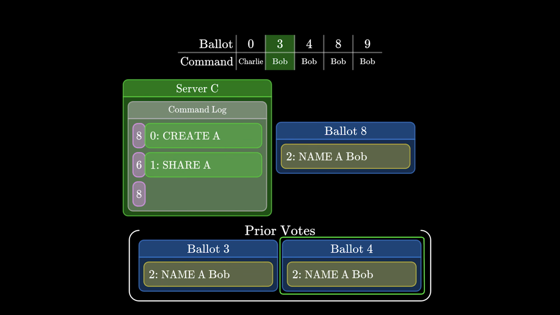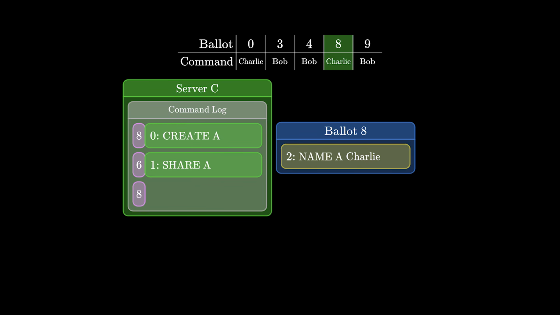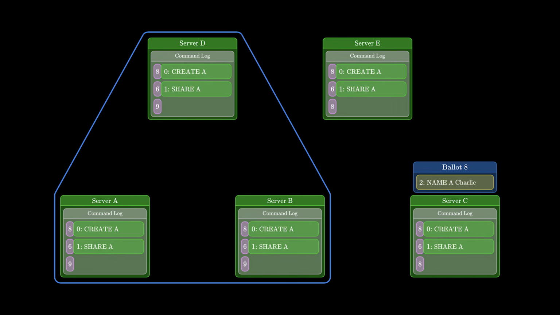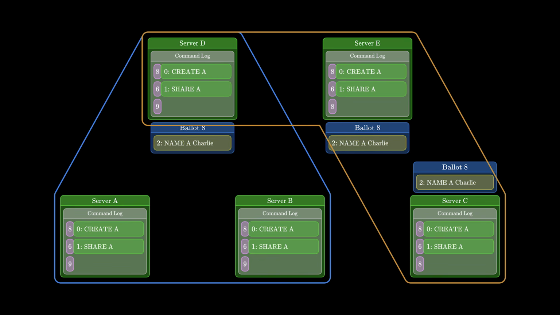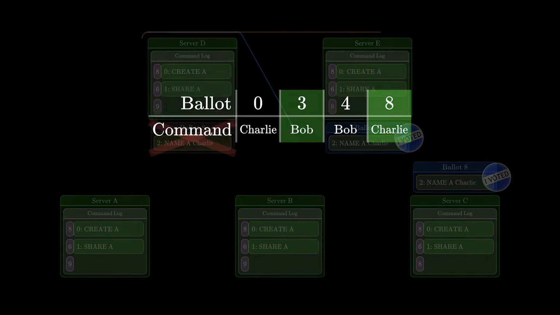Is it possible that ballot 8 will be chosen while a higher ballot in our table, say ballot 9, has a different command? Well, in order for ballot 9 to be in our table, some proposer must have already gotten a quorum Q1 to promise 9. That means ballot 8 can never get votes from a quorum Q2. At least one acceptor in Q2 will reject it because it already promised 9. So ballot 8 can never be chosen. And that proves both cases.